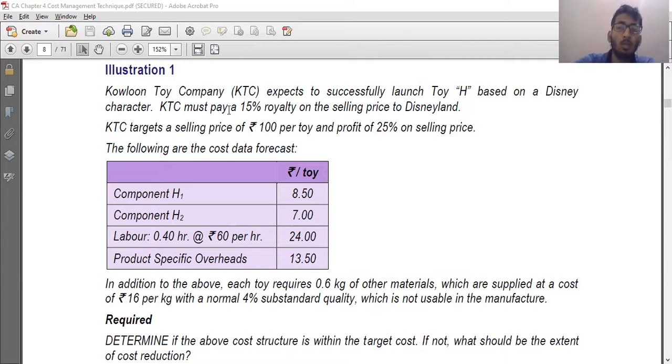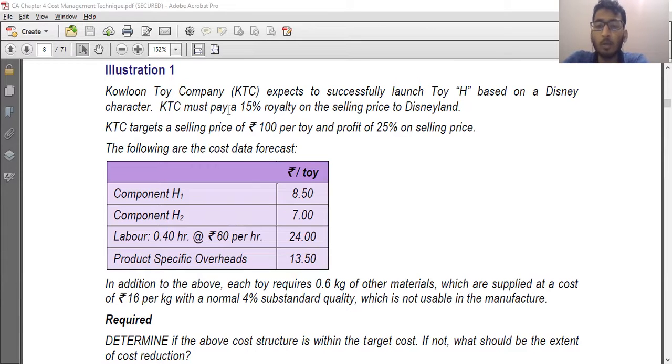Now, the following are the cost data forecast. Component H1 is 8 rupee 50 paise per toy. Component H2, which is required for making the toy, is 7 rupee. Labor is 0.40 hour at the rate of 60 rupee per hour.